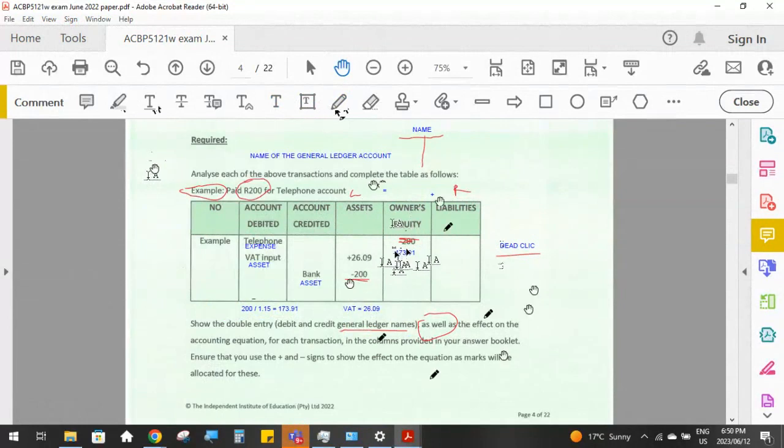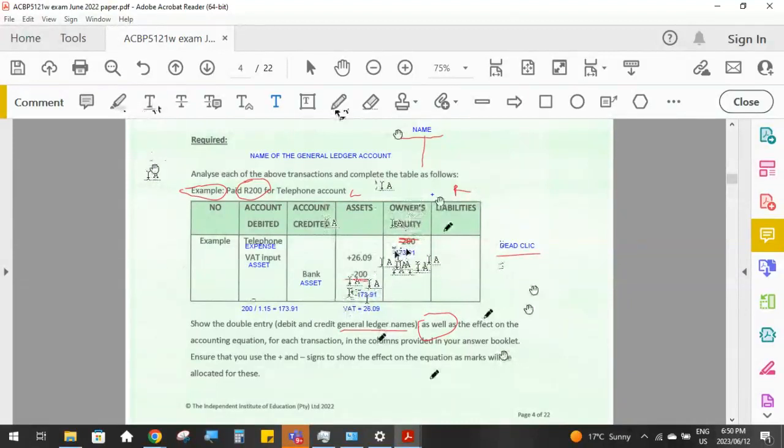On the left-hand side, I've got 200 minus 2609, which equals in total minus 173.91. Sorry. Minus 173.91 in the asset column. And then on the right-hand side, I've got minus 173.91 in the owner's equity.